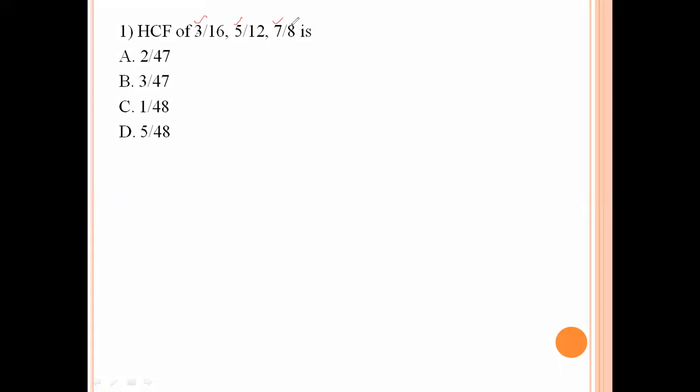3 does not divide 5 and 7. The next lesser value is 2. 2 does not divide all three numbers. Next, 1 divides 3, 5 and 7. So 1 divided by the LCM. Only one option has this, 1 by 48. 48 is divisible by 16, 12 and 8. So 1 by 48 is the right answer. Option C is the right answer.